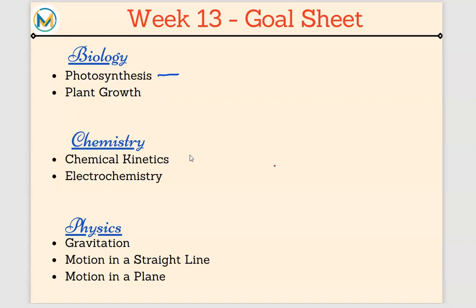For biology we're doing photosynthesis, which gives me 1 to 2 MCQ questions. Next we're doing plant growth. This will give me 1 question. So photosynthesis and plant growth are allotted for this week. Chemistry, I have chemical kinetics, which gives me 2 MCQ questions, 8 marks. Electrochemistry gives me 2 questions, again 8 marks from each of these topics.